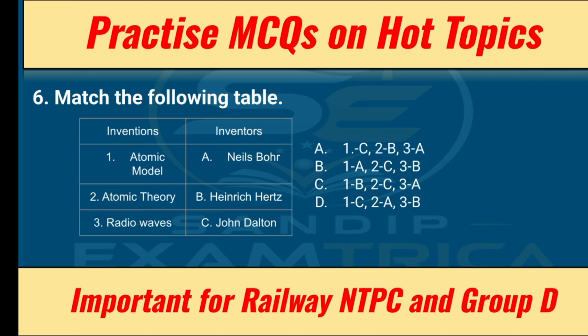In Bohr's atomic model, we have read that Bohr described that electrons revolve in a fixed energy level. Okay, so the correct option will be 1A, 2C, 3B. So option B is the correct answer. You can see. Next question.